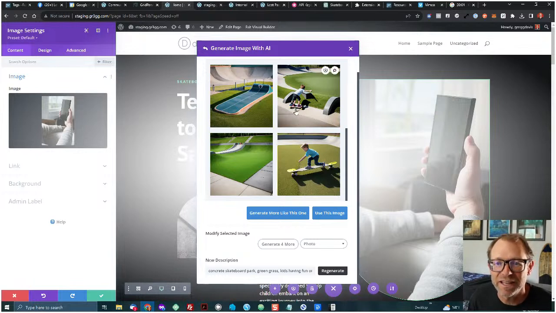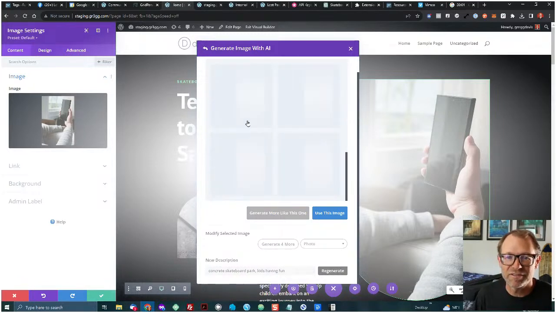Wow, there's a kid with 3 legs. There's an interesting looking skateboard. Now with people, you do have to experiment a little bit. But let's just see what happens when I choose that one, and I could say use this image, or I could generate more like this one. Here's something, maybe let's get rid of the green grass. I'm just going to write concrete skateboard park, kids having fun. Let's see how that does.